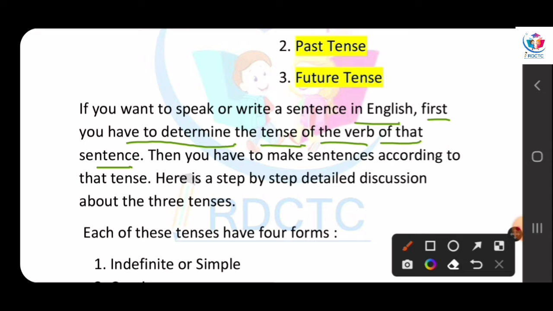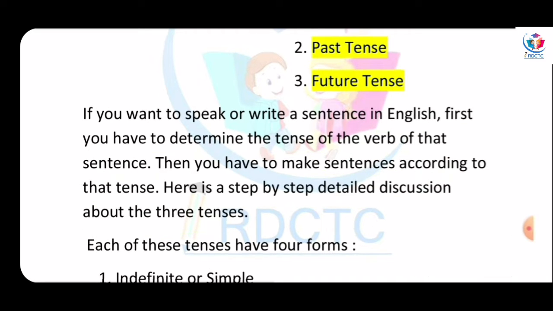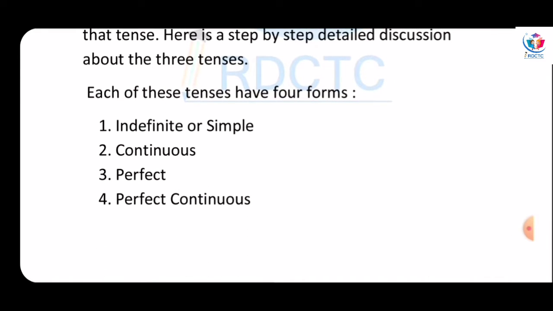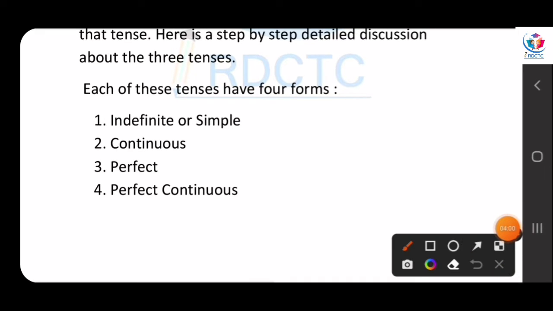When you know about the tenses completely, then you have to make the sentences according to that tense. Here is a step-by-step detailed discussion about the three tenses, right? Each of the tenses has four forms: indefinite or simple form, continuous form, perfect form, and perfect continuous.